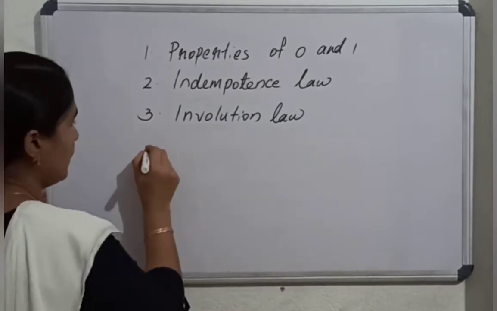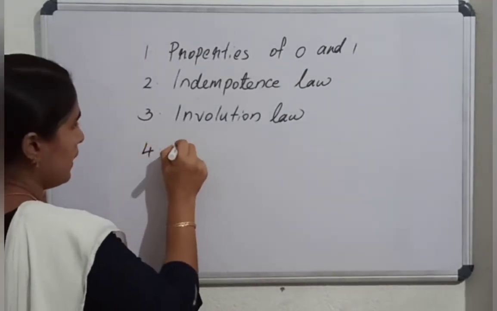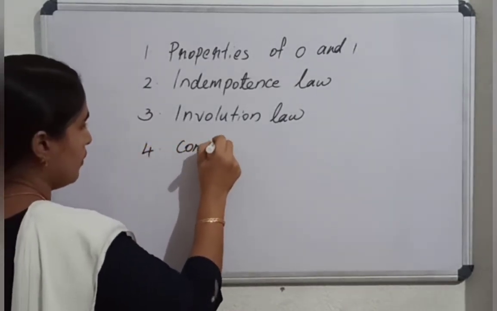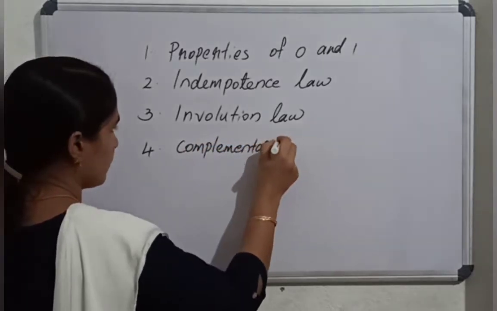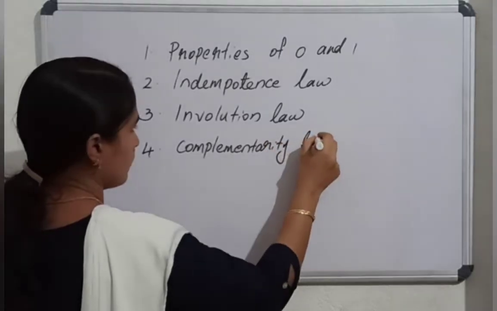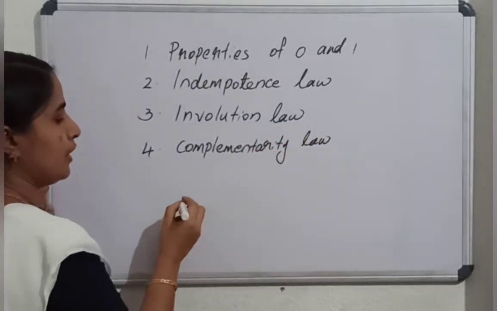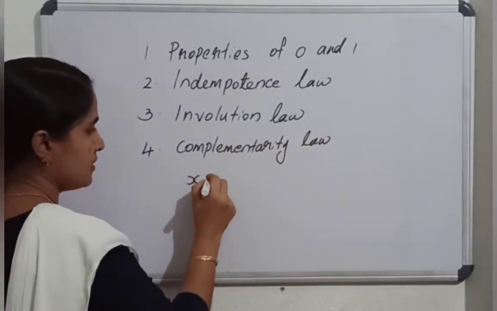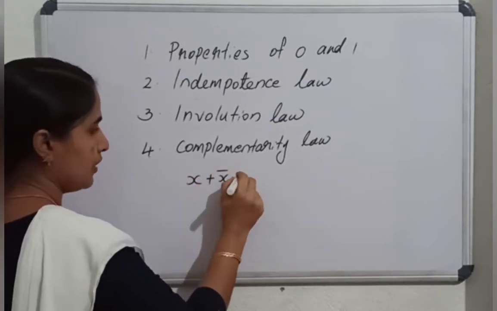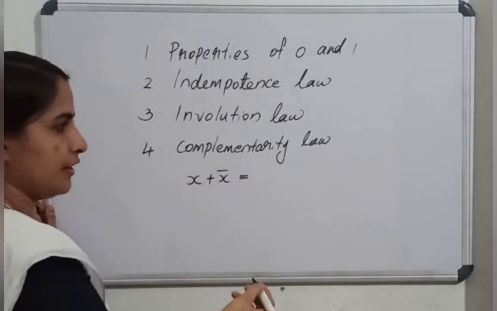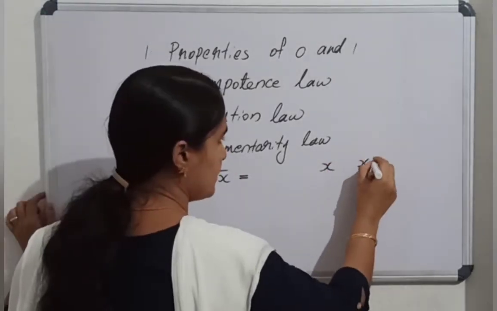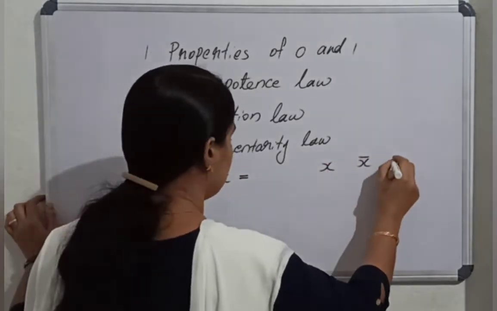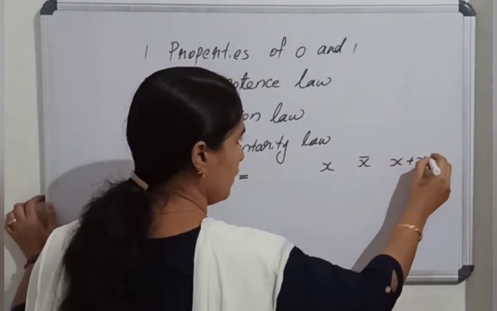The next law is the complementarity law. The complementarity law states that x or x bar equal to, we can find it out. So x is one term and the next term is x bar and the next is x or x bar.